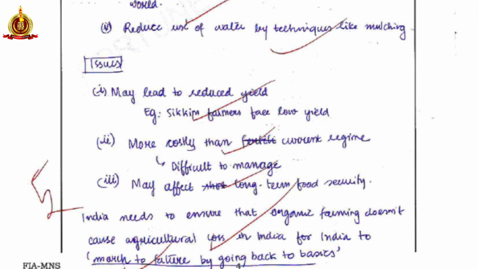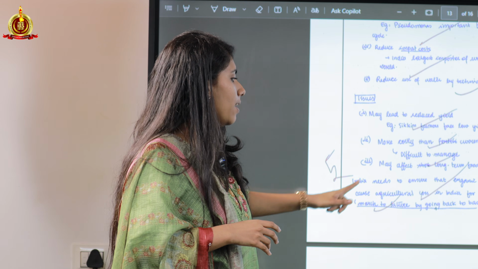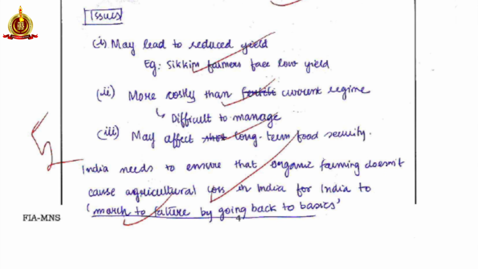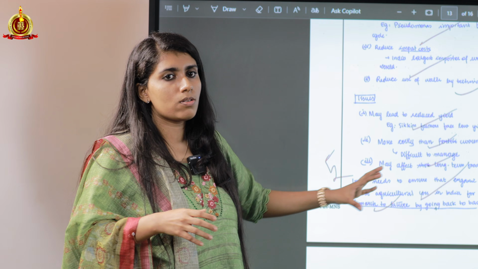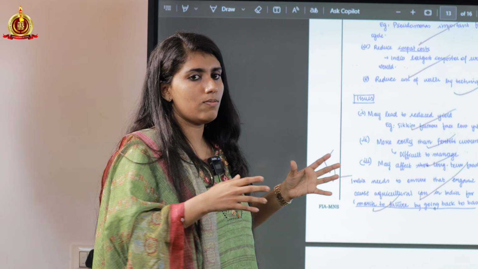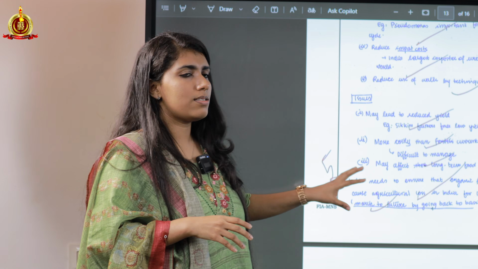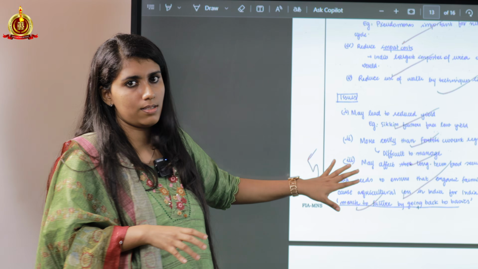Completely, I was not able to give a solutions part. But in the conclusion, I wrote one statement: India needs to ensure that organic farming doesn't cause agricultural loss in India, for India to have a march to the future by going back to basics. This is actually a statement given by PM Modi himself. Although it is not a wholesome conclusion, I did not end the question with just issues, so there does not seem to be an abrupt end to this question.